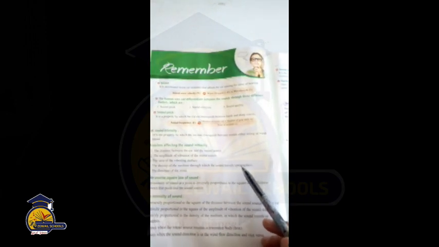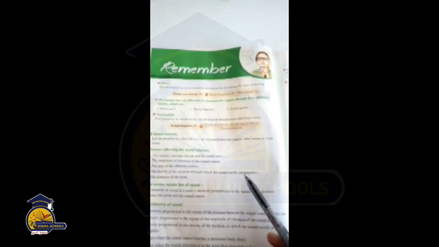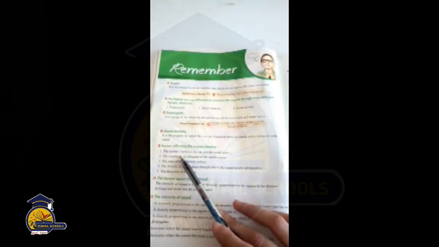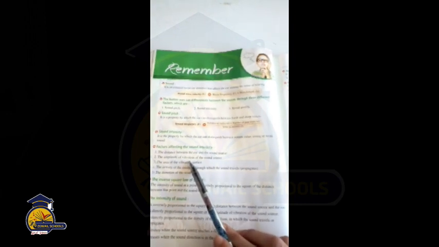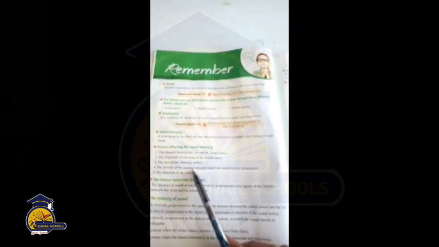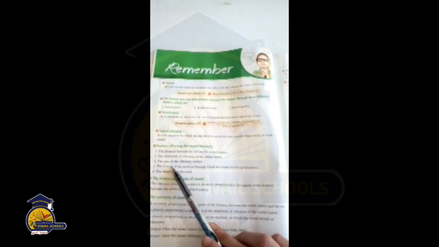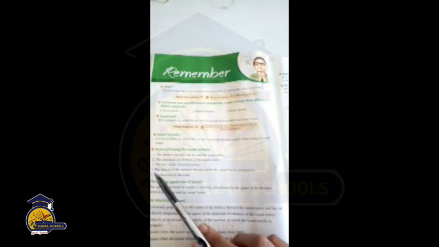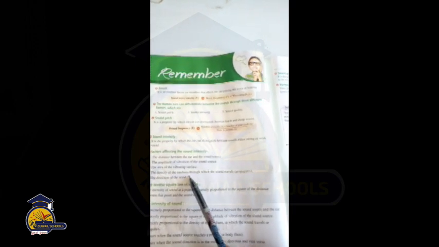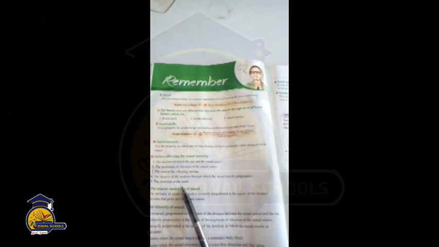There are five important factors affecting sound intensity, with good reasons. You have to pay attention to them. Number one, the distance between the ear and the sound source. Number two, the amplitude of vibration of the sound source. Number three, the area of the vibrating surface. Number four, the density of the medium through which the sound travels. Number five, the direction of the wind.